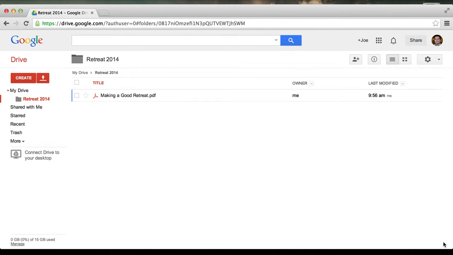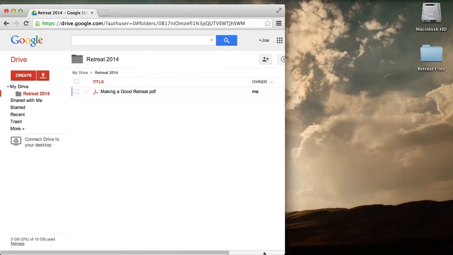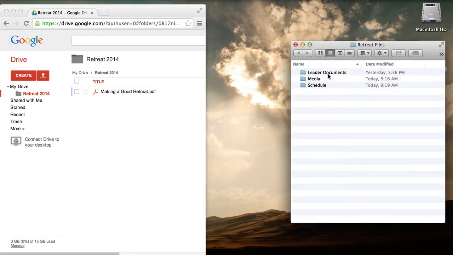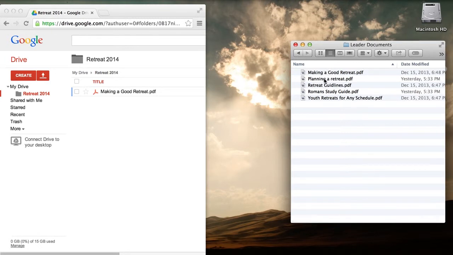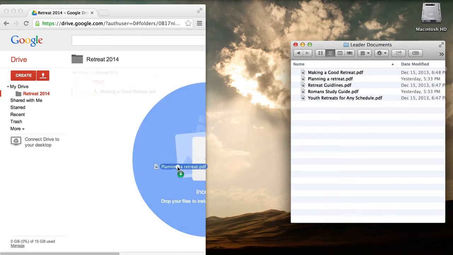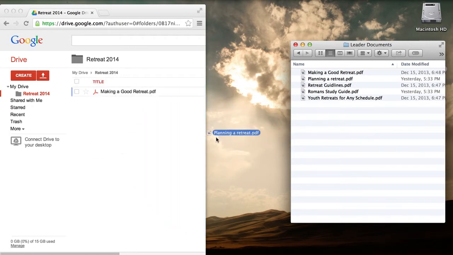Now, another way to get files into Google Drive, very conveniently, is by just making the window a little bit smaller like this, and actually dragging and dropping the files right into your web browser. So let's open up our folder here, go into our leader documents, and now let's put in planning a retreat. You'll see that this blue circle here pops up when you drag the document in. That's letting you know it's safe to drop it, just like that.